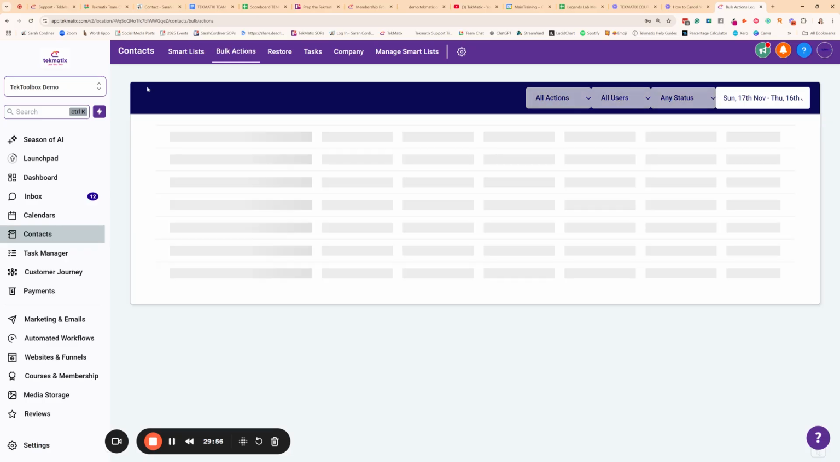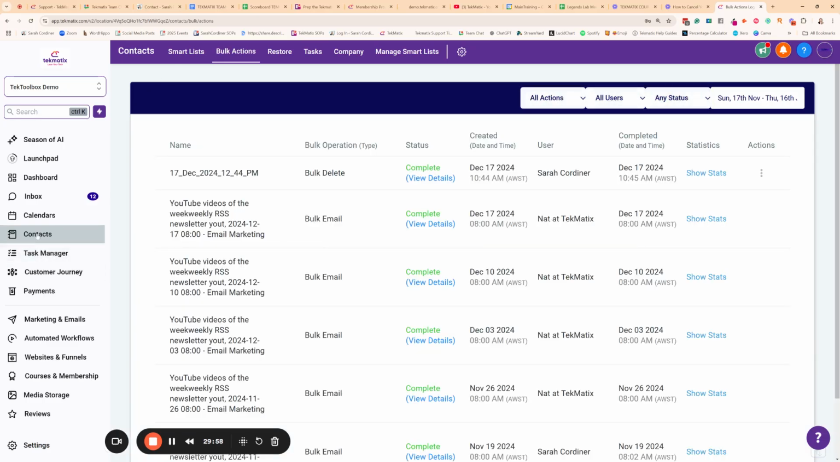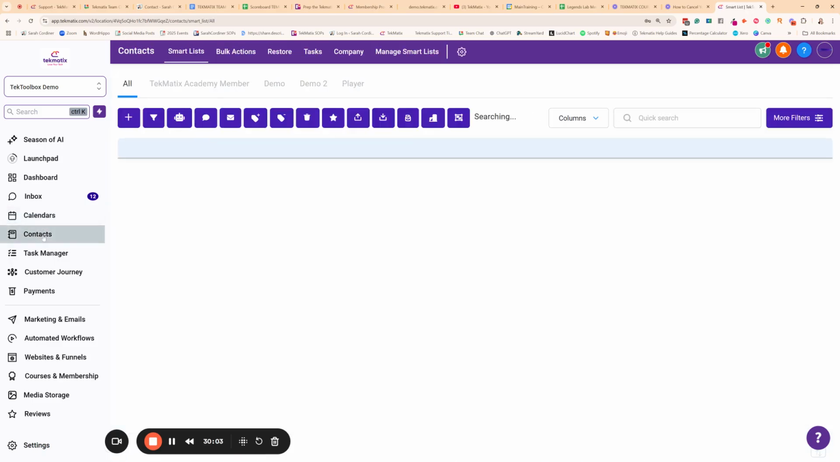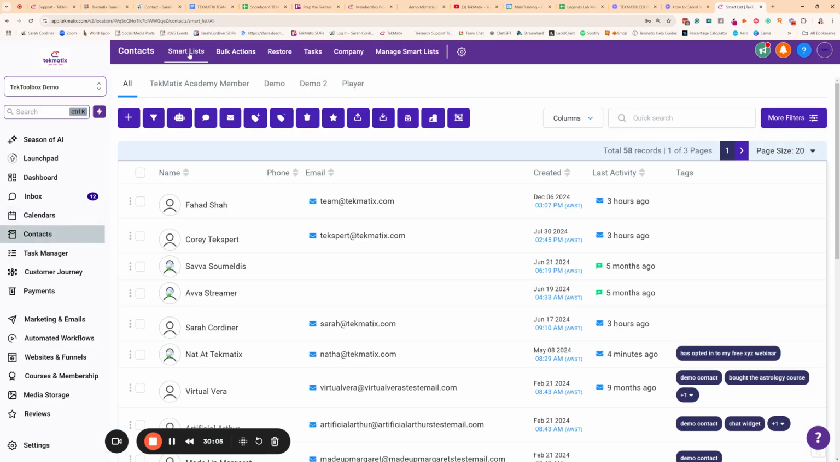Now, by the way, inside the contact section over here, let me just switch it out. I want to take you to the smart lists section because this one is very important. Smart lists basically means sub lists or segments or groups of contacts from your entire database. So when you go into contacts and you're on the all section here, it will show you how many contacts you have overall in your database. So in this pretend account, we've got 58 contacts, okay?